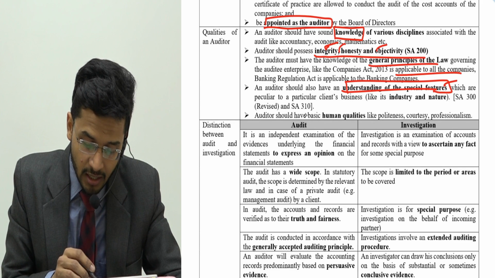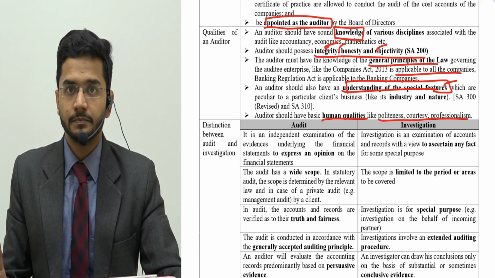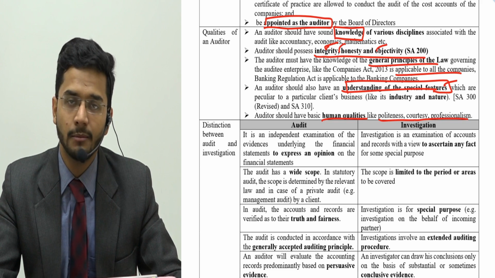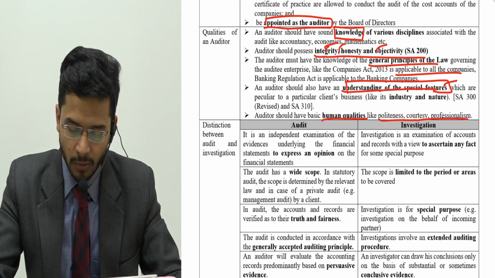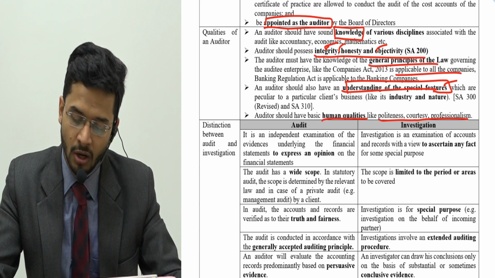Then he should have basic human qualities like politeness, courtesy, professionalism. You have to be polite. Again, behavior related factors. You have to be polite, you have to be courteous and you have to be professional if you want to be a good auditor.